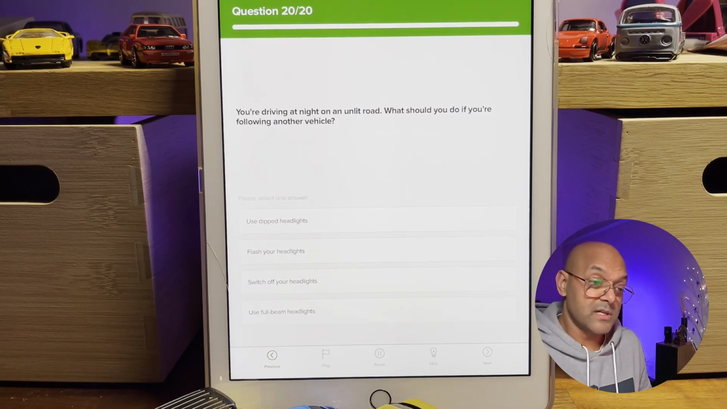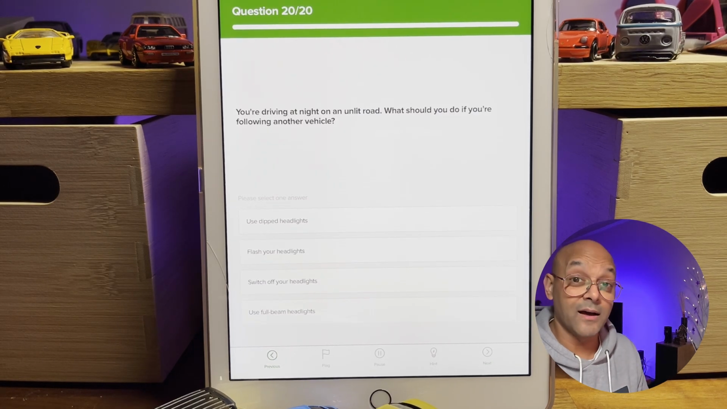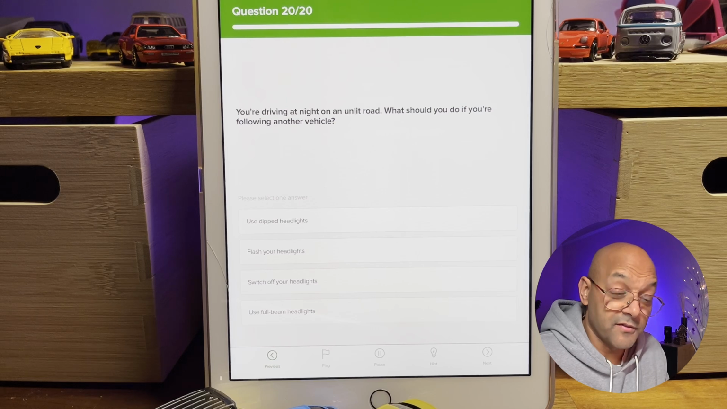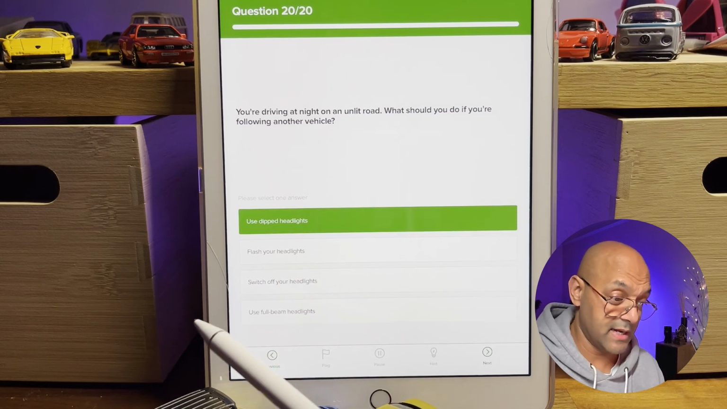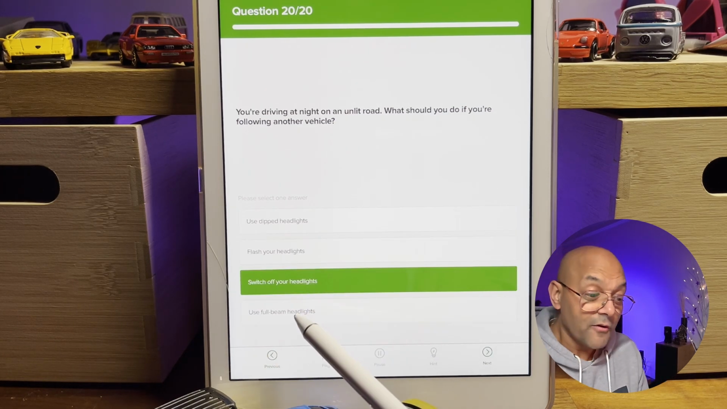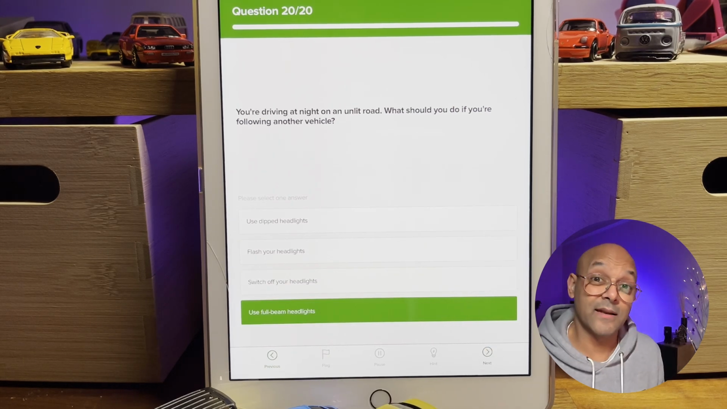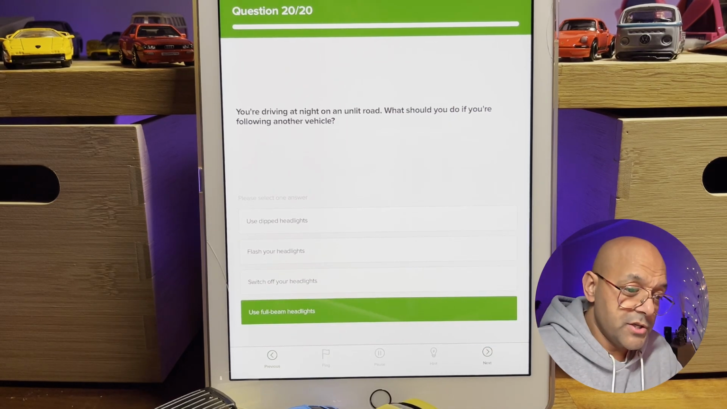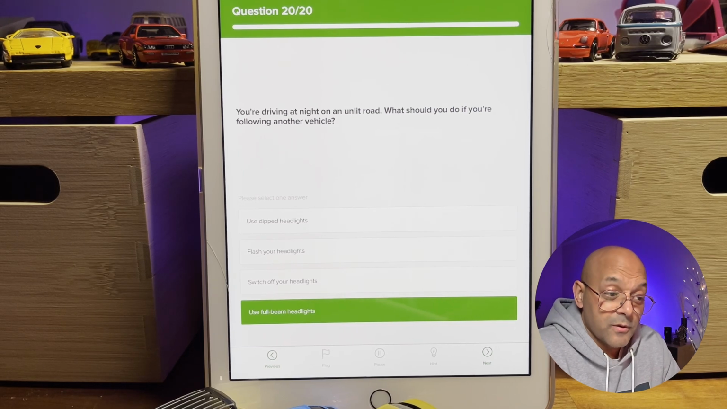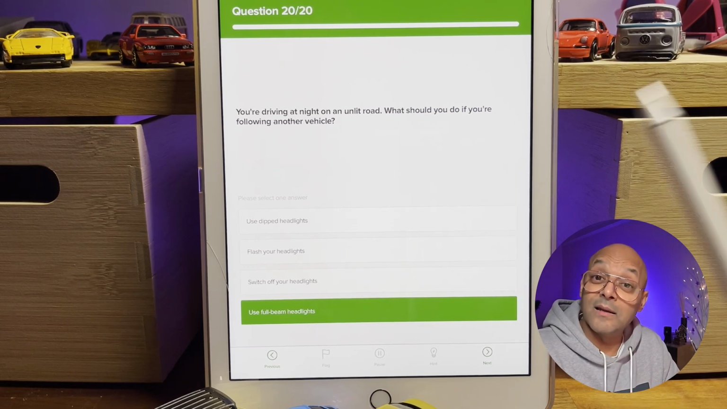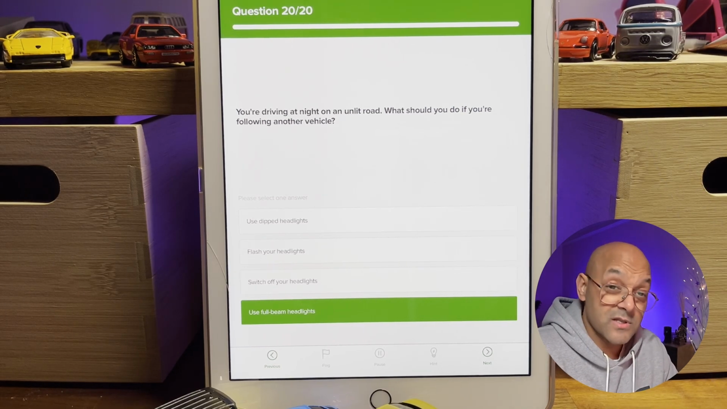And the last question, question number 20: you're driving at night on an unlit road. What should you do if you're following another vehicle? Use your dipped headlights, flash your headlights, switch off your headlights, or use your full beams. Now, this is very similar to that question that we had earlier on, isn't it? What should you do if you're following another vehicle? So it's at nighttime, but the road is unlit. There's no street lighting.